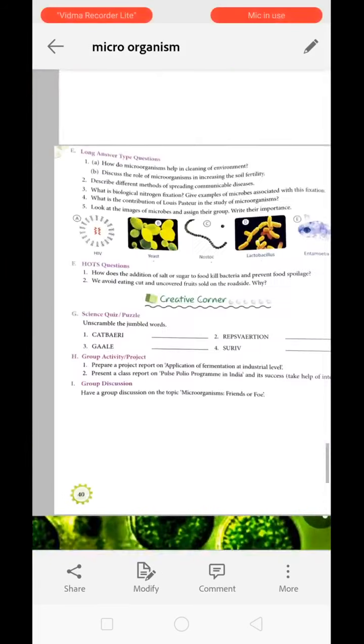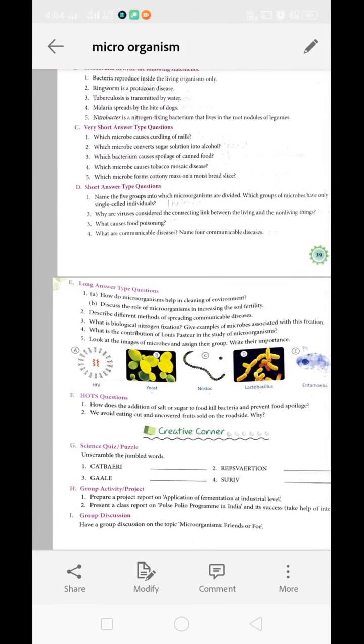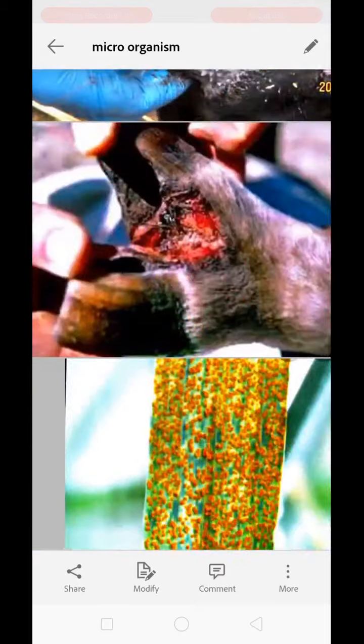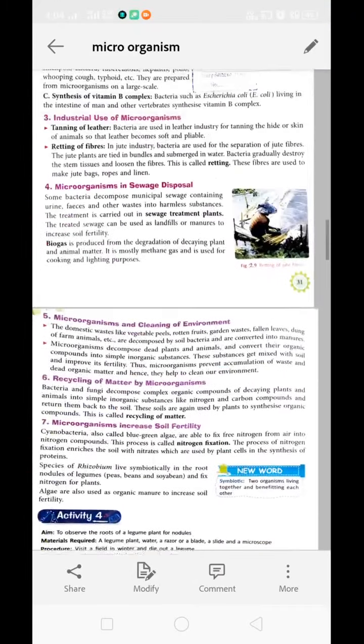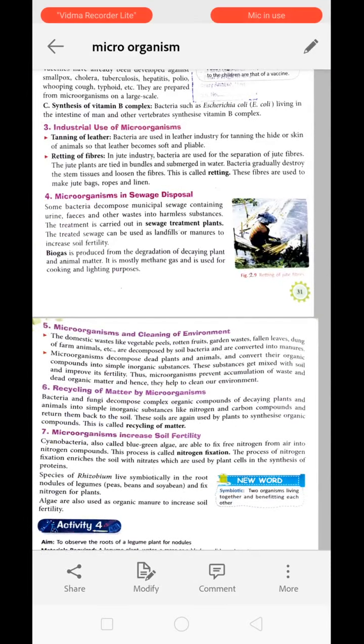Now next question is B. Discuss the role of microorganisms in increasing soil fertility. Again, it is given on the same page over here. See, from this point, point number 7 has to be written in a complete way. From cyanobacteria to algae are used as organic matter to increase the soil fertility. You have to write from here to here. Okay, class.